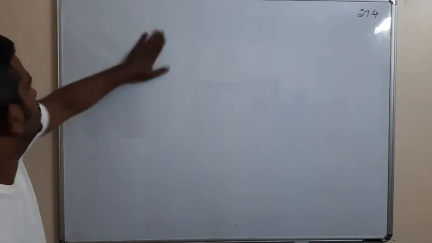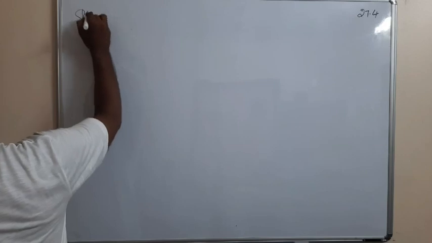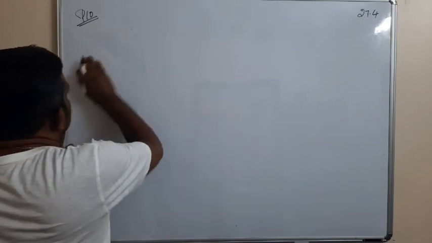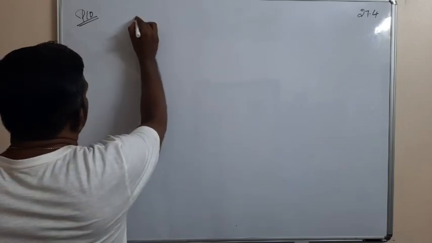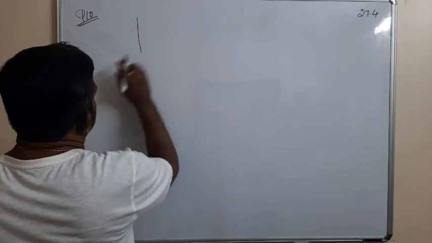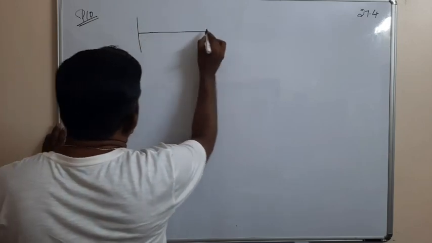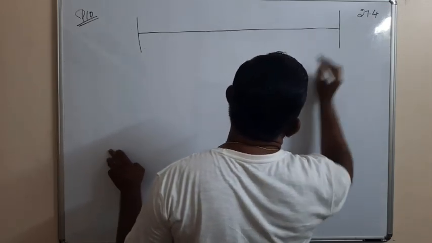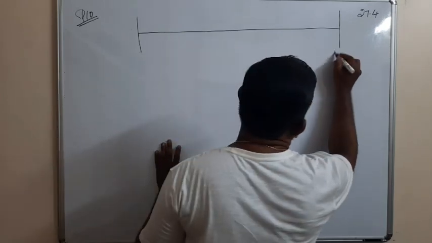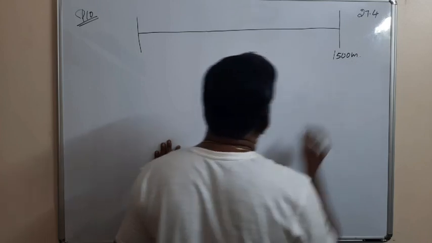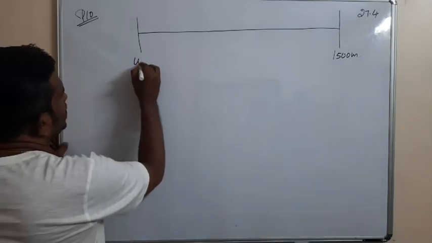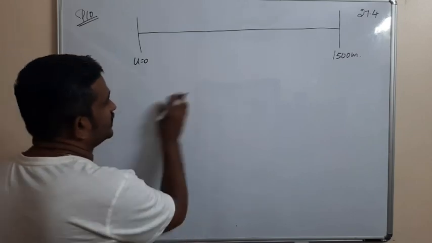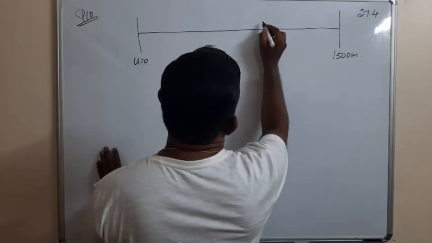So the next problem, that is P10. An athlete starts from rest and covers 1500 meter. So U is equal to 0. He covers this distance in this manner.